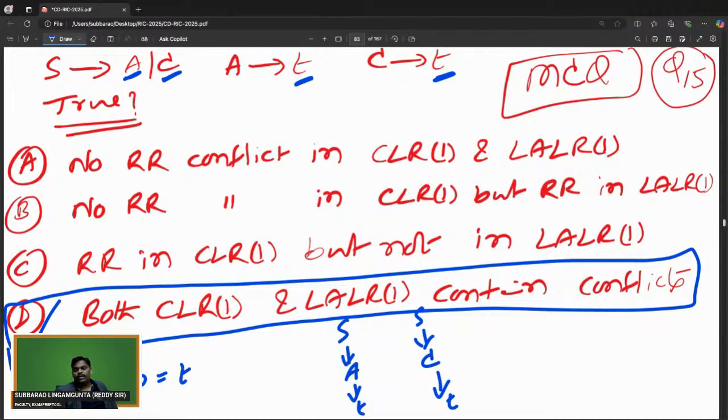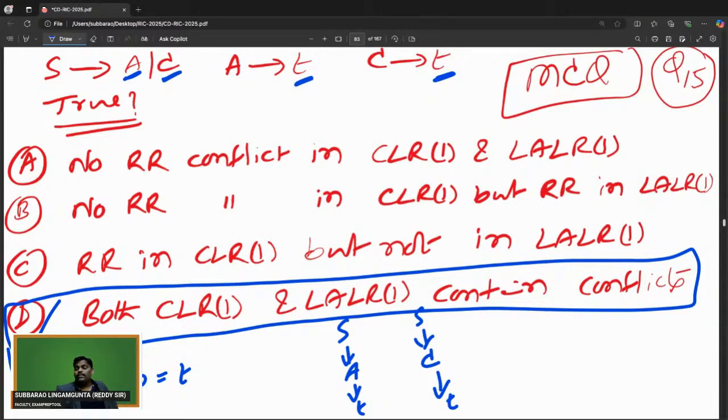It cannot be CLR1, it cannot be LALR1, it cannot be SLR1, it cannot be LR0, it cannot be LL1. It is not any of them. Some people are asking, sir, what may be the reason? Only RR conflict, because no production contains more than one symbol on the right-hand side. So only RR is possible. If you want, you can verify. RR conflict is the reason for that.